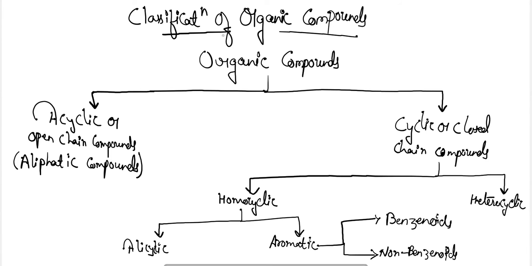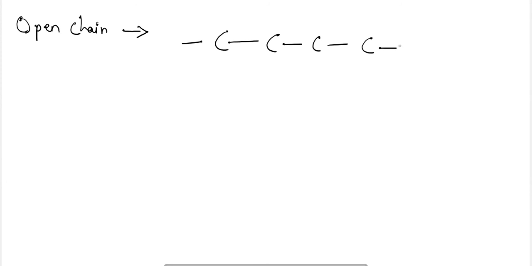Generally, taking simple examples for open chain compounds, the compounds which have a different starting point and different ending point for the chain of carbon atoms are termed as open chain hydrocarbons, or aliphatic hydrocarbon compounds.